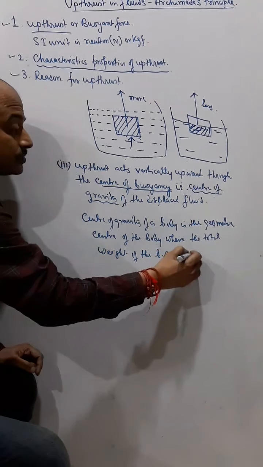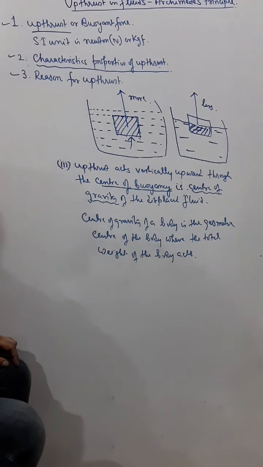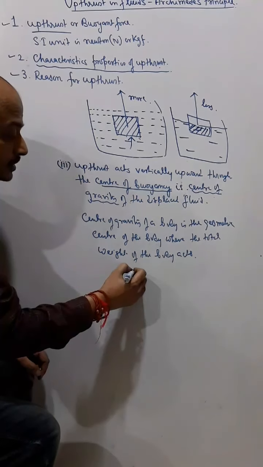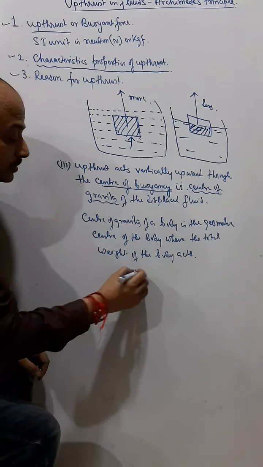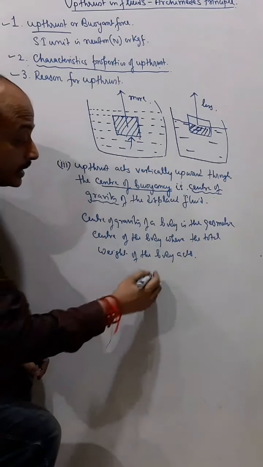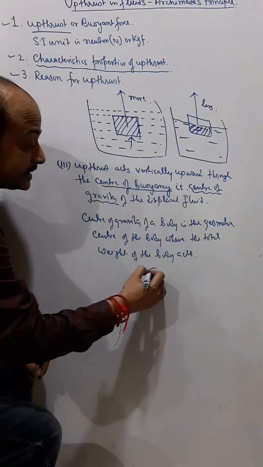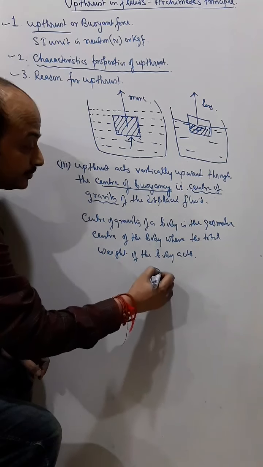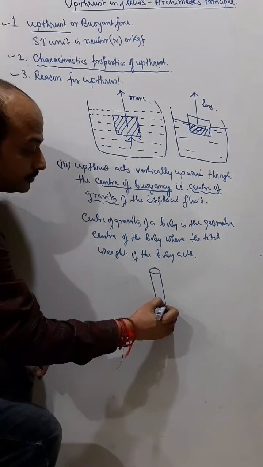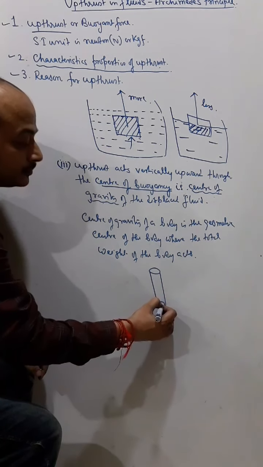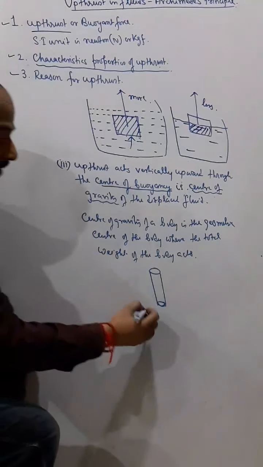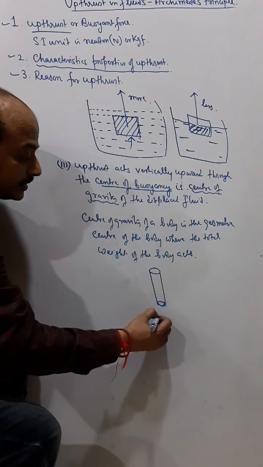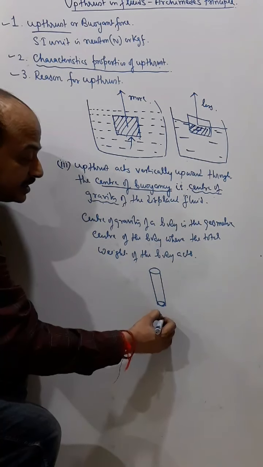Now what does that mean? Suppose this is a body, a cylinder, and suppose the weight of the cylinder is 10 GF. What is weight?